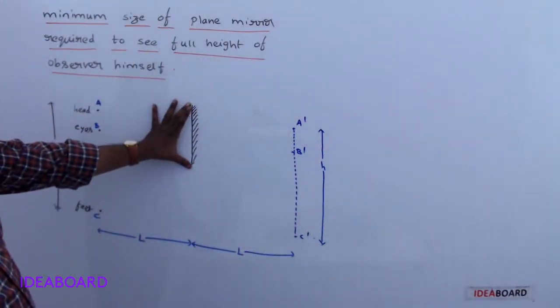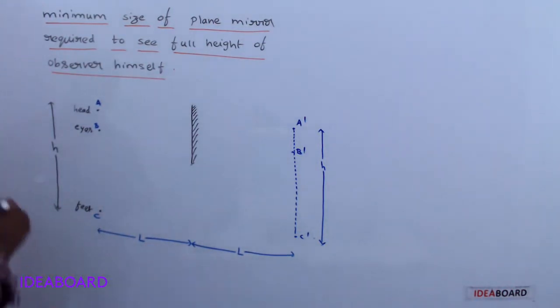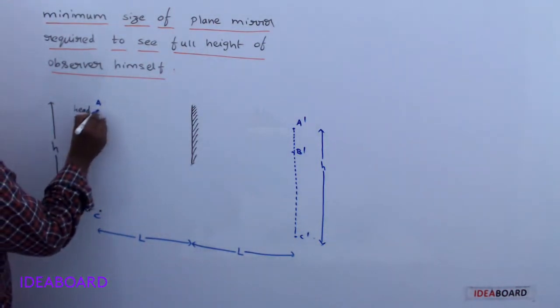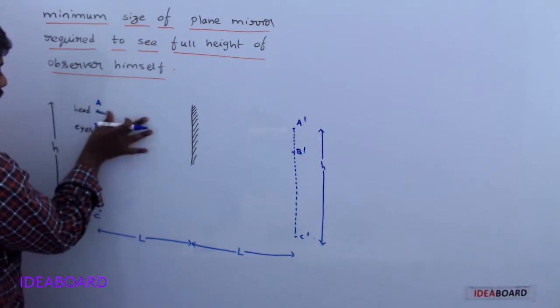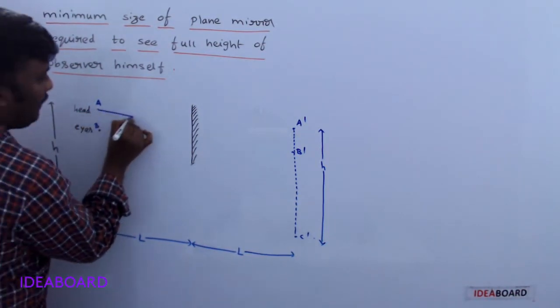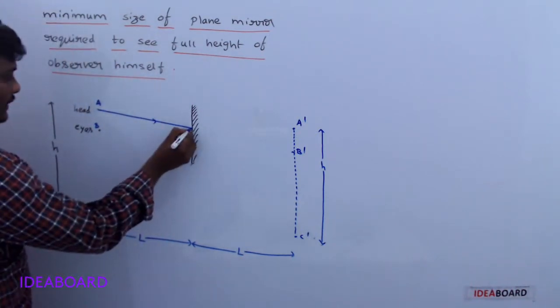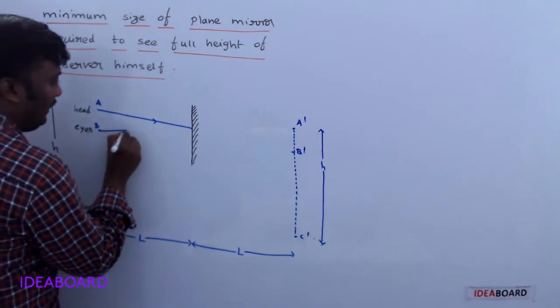What is the minimum size of this mirror? For that, draw a ray from the head, which is reflected back to the eye.